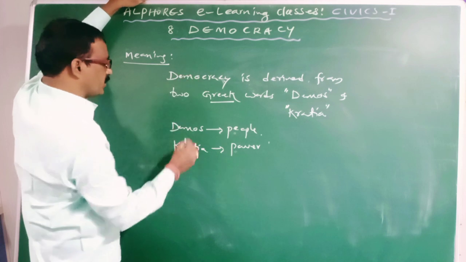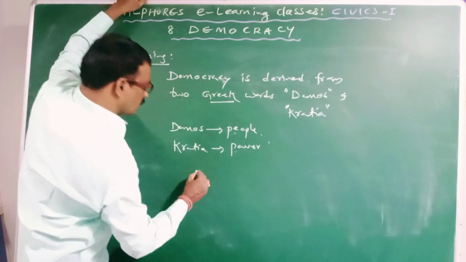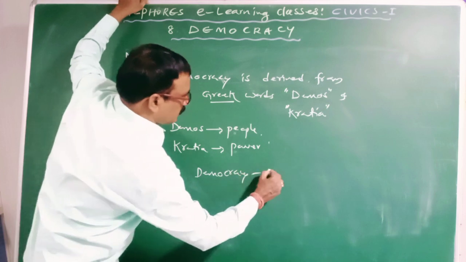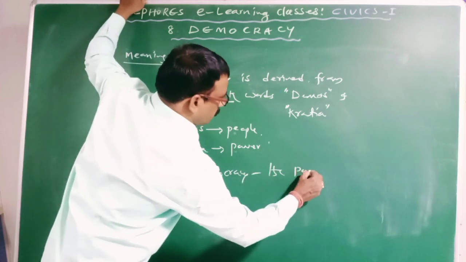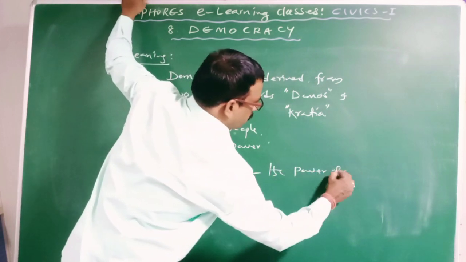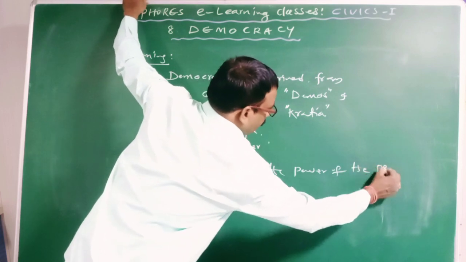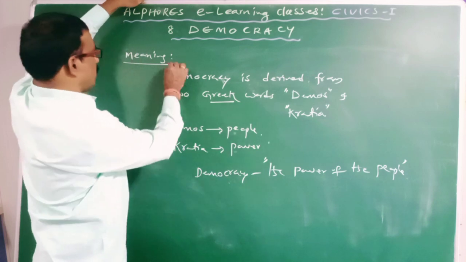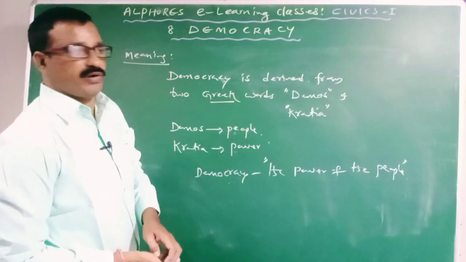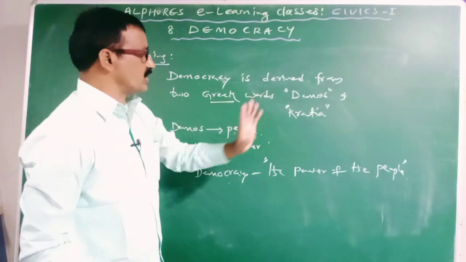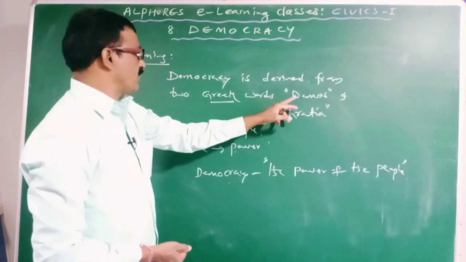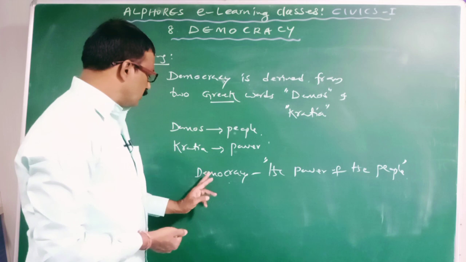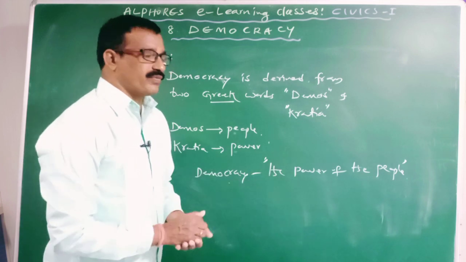According to the meaning, democracy means the power of the people. Clear? The word democracy is derived from two Greek words, demos and kratia. In the Greek language, demos means people, kratia means power. Then democracy means the power of the people.